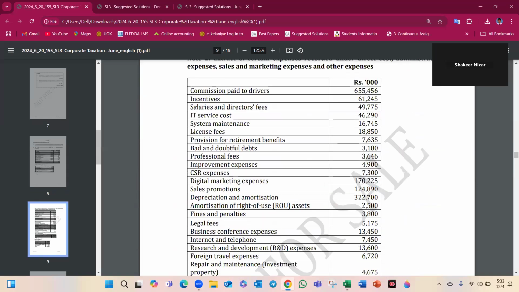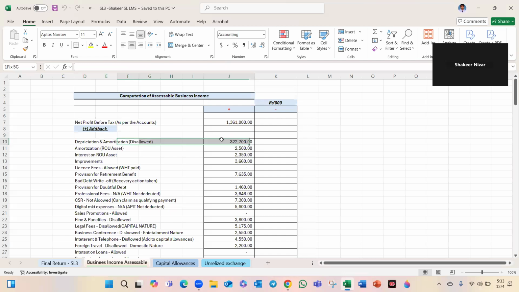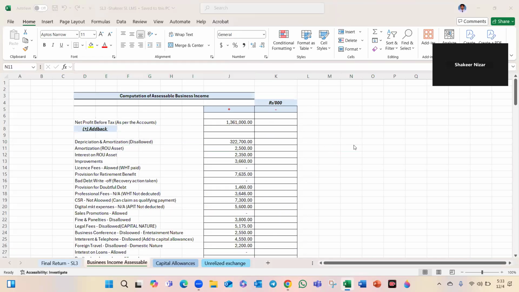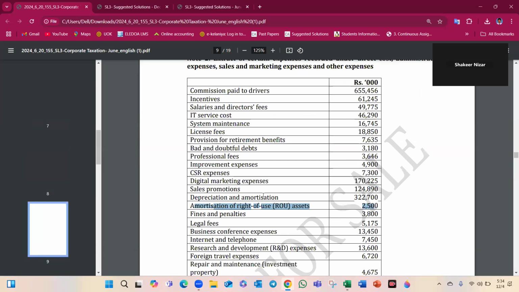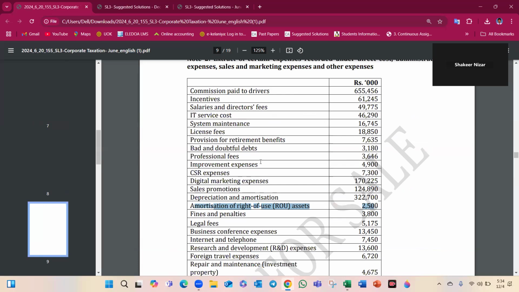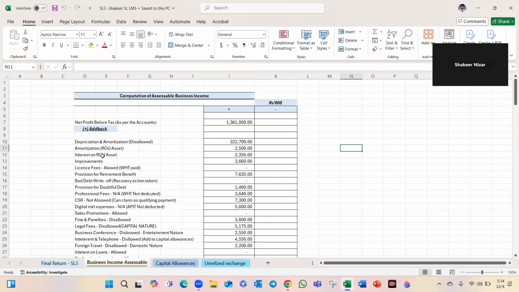So here you can see depreciation and amortization, you want to add back. Again, amortization of the ROU asset you want to add back. Interest on ROU asset, those are not allowed, no? You want to add back.